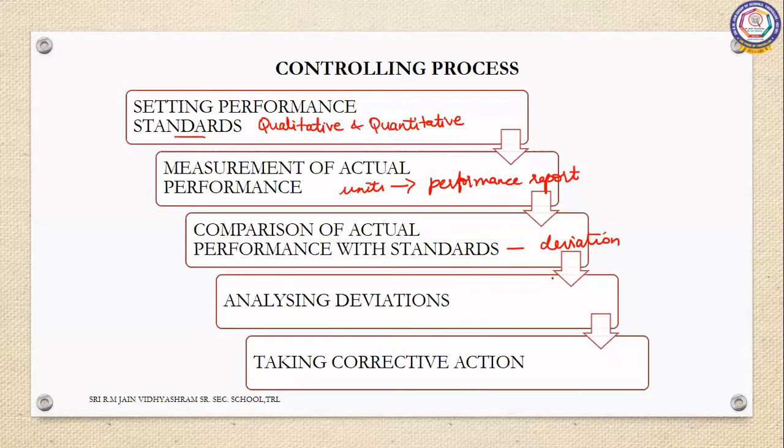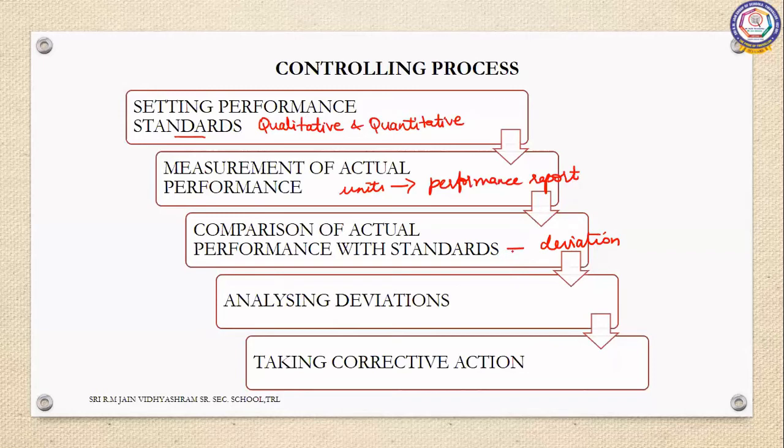So how much was the planned performance and how much is the actual performance? That deviation can be measured easily in the third step of the controlling process, that is comparison of actual performance with the standards set. If it is a qualitative standard, then it is going to be somewhat difficult in comparing the actual performance with the standards. But when it is quantitative, it is very easy.